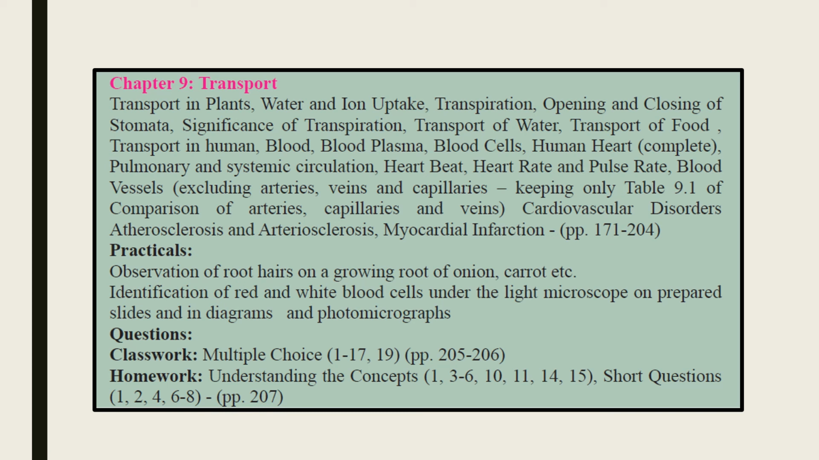Then moving forward to the arterial system and the venous system, which start from page number 200. This part is not included, and this is good news for students, because many students find both these topics difficult because of the difficult terminology. Otherwise the topics are not difficult at all. Then the cardiovascular disorders are all included, and we have to cover up to the end, till page number 204.